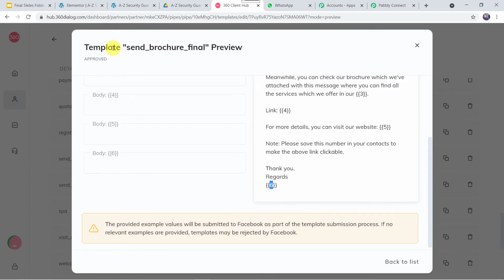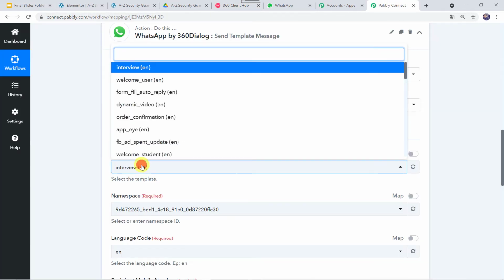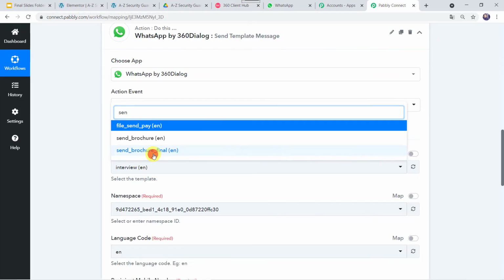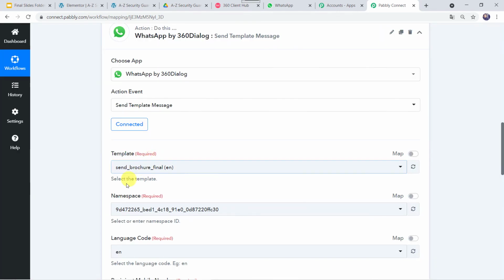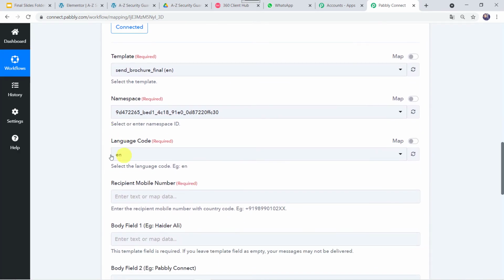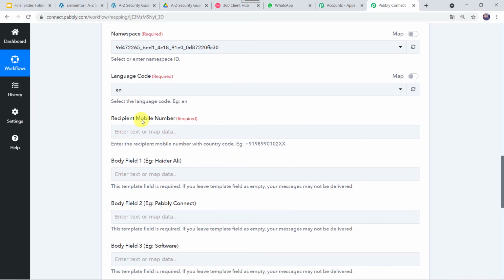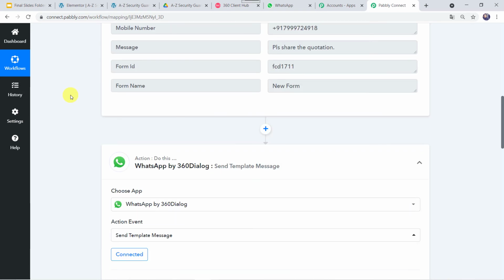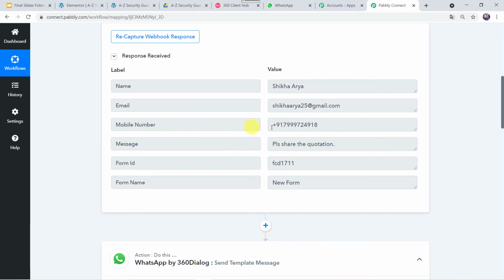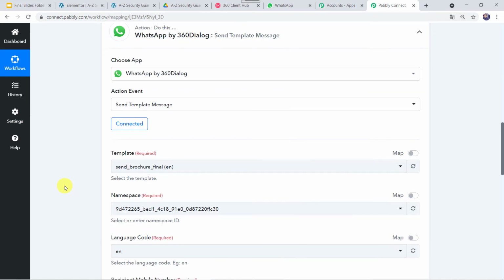So we are going to select this template, send brochure final, in Pabbly Connect. Let us select send brochure final. Now here the namespace and language code are automatically captured. We are not going to change anything over here. Now here we have to give the recipient mobile number. So the recipient will be the customer who is going to receive the message. So we are going to map the mobile number, this one which we have got from our Elementor form from the website. So let us map the mobile number here